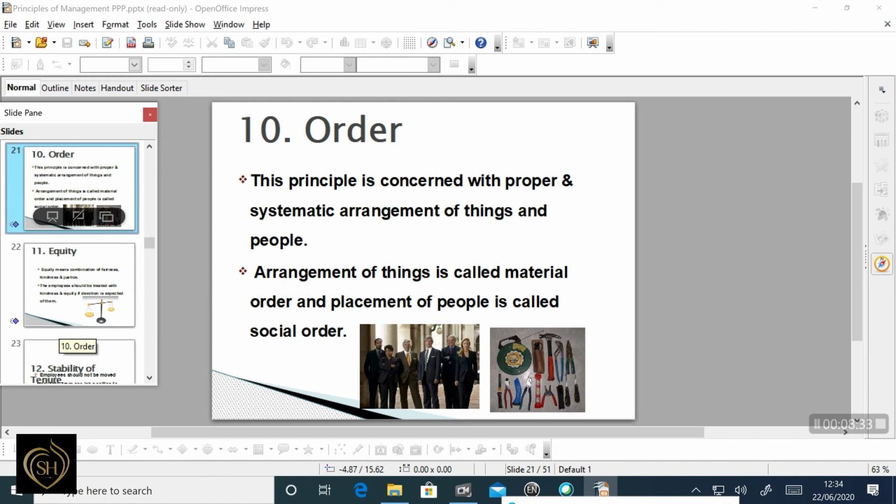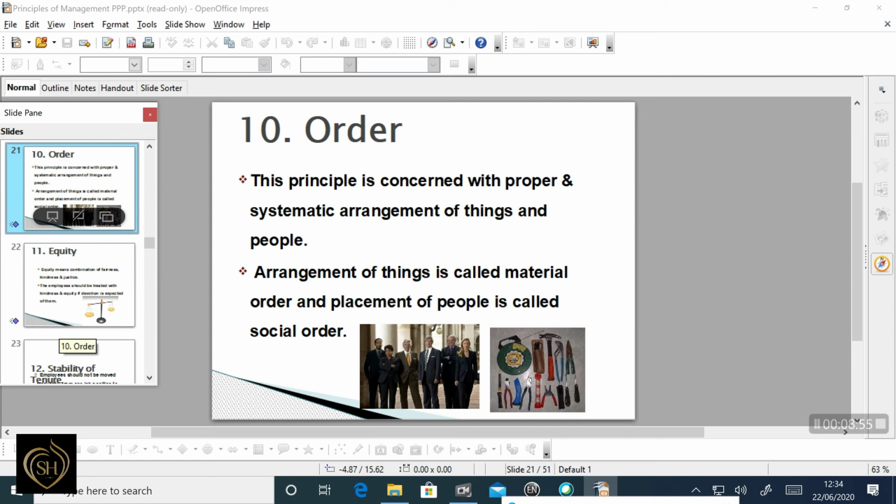The next one is order. People and material should be in the right place at the right time. There should be a place for everything, and everything must be in its place. In the order of material, there must be a place for everything. In the order of persons, there must be a fixed place for every employee.